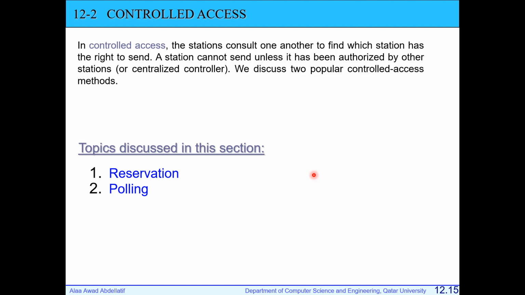In previous techniques, each node decided alone if it would transmit or not. Now, with a central controller, there is coordination between different nodes.